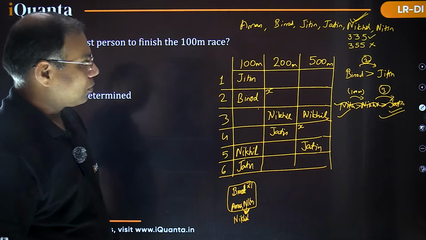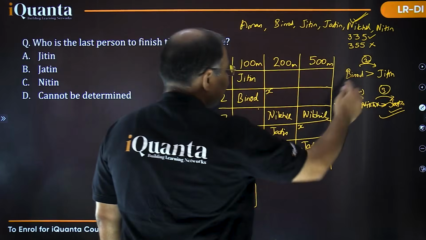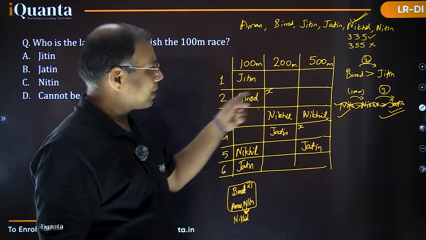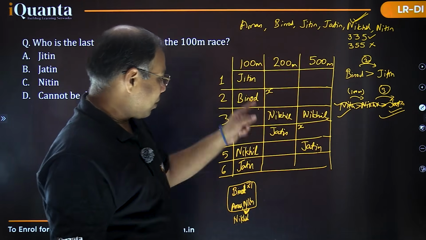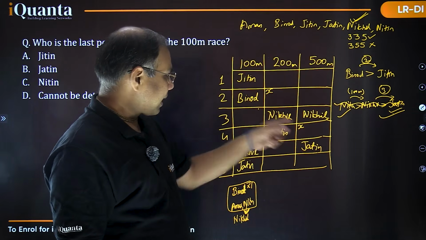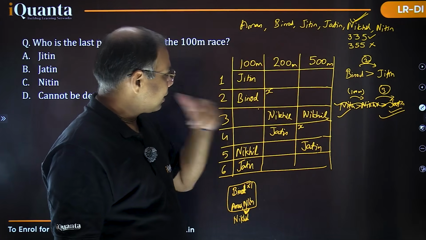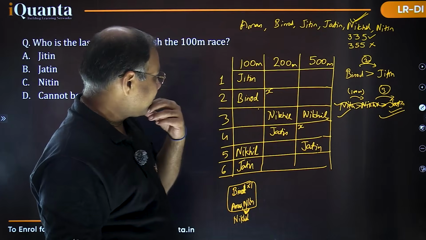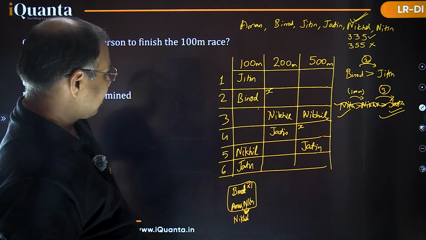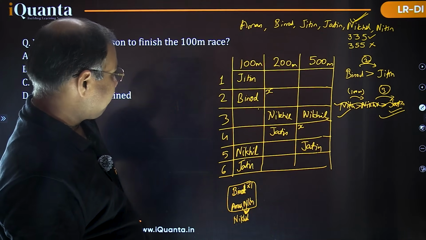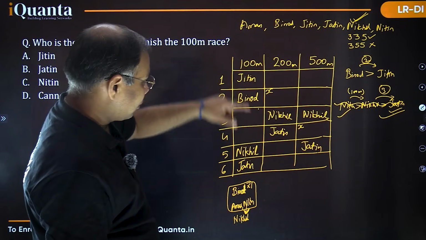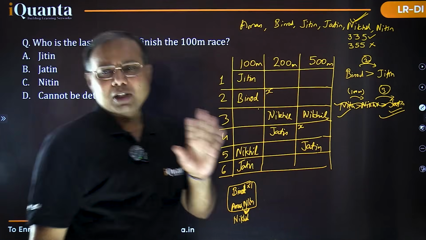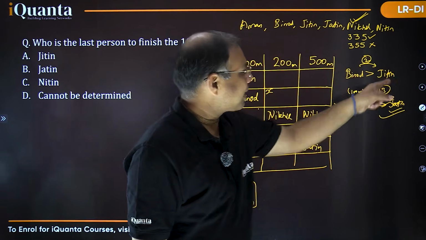Okay. So now let's check about this Binod and Jitin, their positions. So Binod can't be here, as I already mentioned, because Binod can't be at the same rank. And Binod, if it is here, अच्छा, क्या ये जितिन हो सकता है क्या? Can it be Jitin? Maybe. So we are left with Binod, Jitin. क्या हो गया देखते हैं, इसको ऐसा चेक करते हैं. So what we have done? Two Jitins are remaining basically. Binod and Jitin, we are left with that. So we have no other further points. We are only having these points now. Binod is better than Jitin in exactly two races.